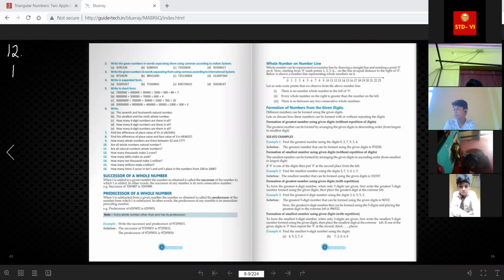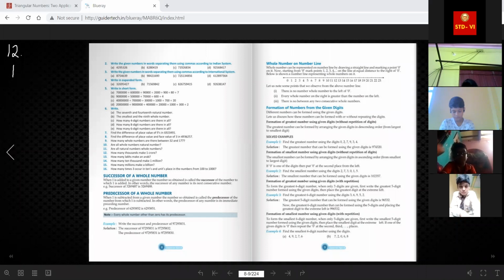2 rupees coin makes rupees 10. What will you do? In our childhood, our parents used to give us this type of sums so that we know the subject a little bit better. The answer is 5. How did we get the answer 5? We got it by dividing 10 by rupees 2. I have divided by 2 rupees. Or if I physically give you, you will show me a 2 rupees coin.